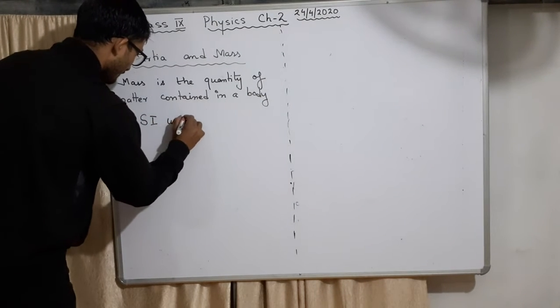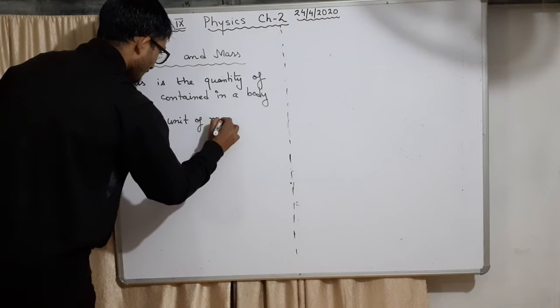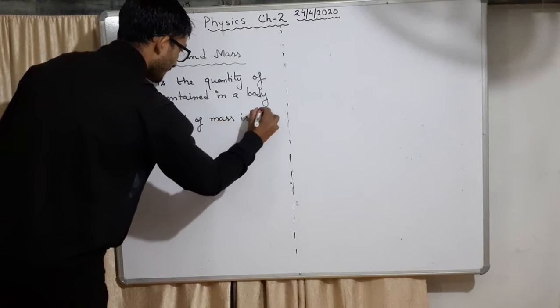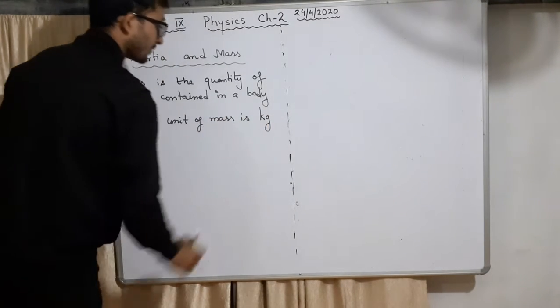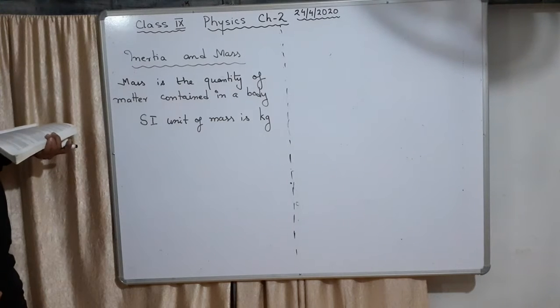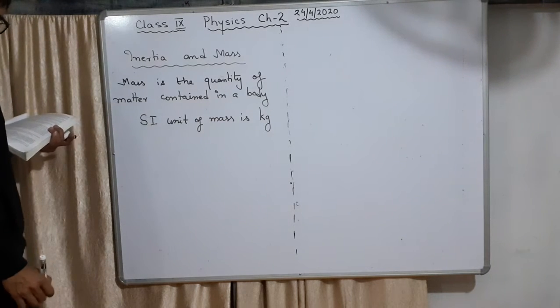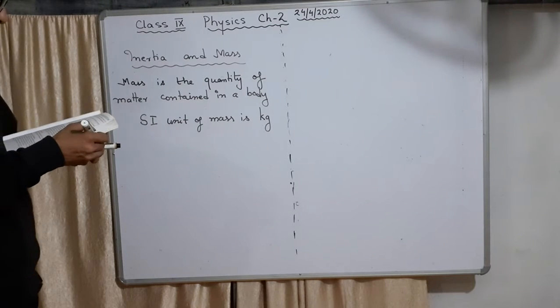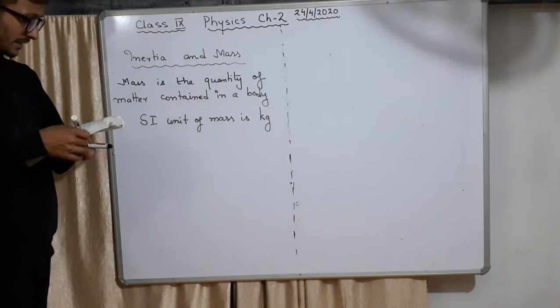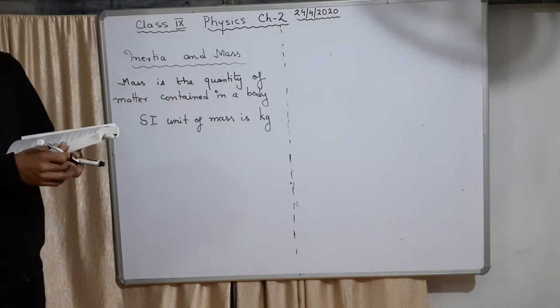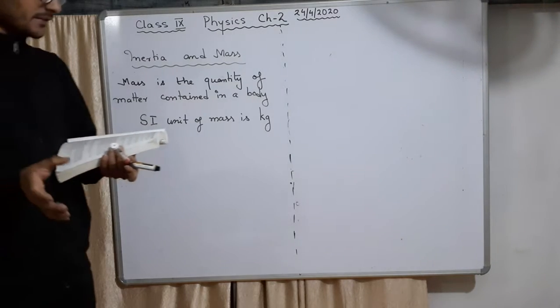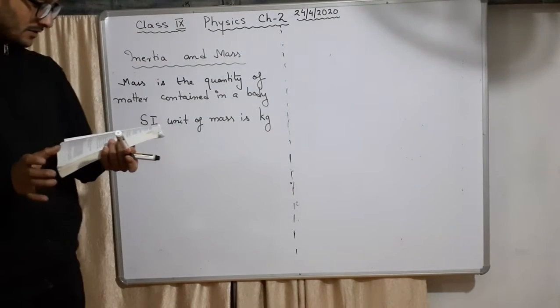The SI unit of mass is kg, small kg, kilogram. It's also called kilogram. Now, let us try and understand the concept. Take two boxes, one empty and the other filled with sand. Then it is easier to move the empty box than the full one.